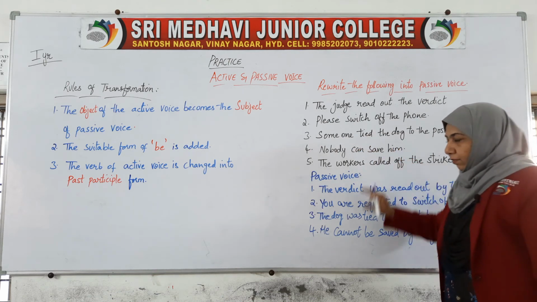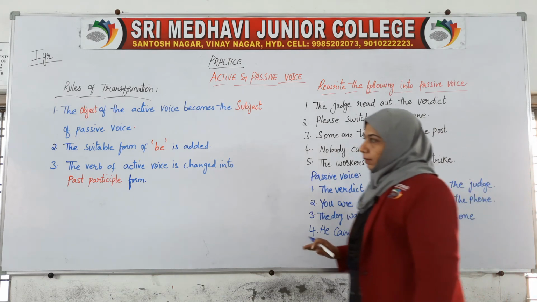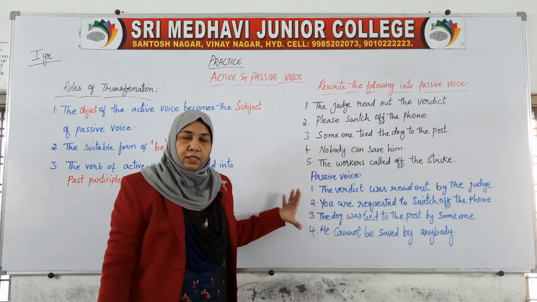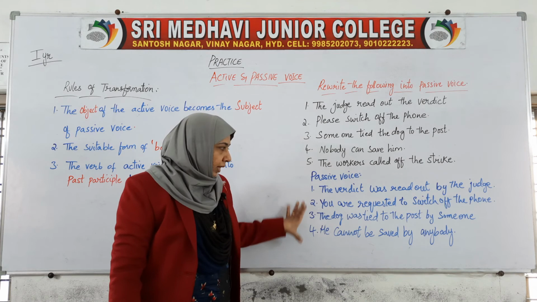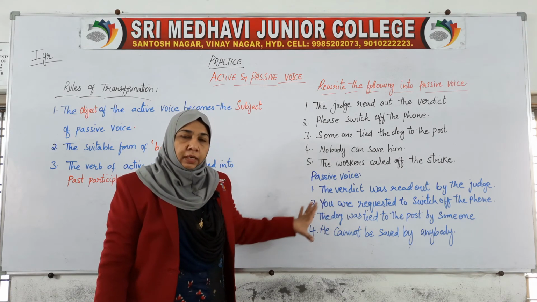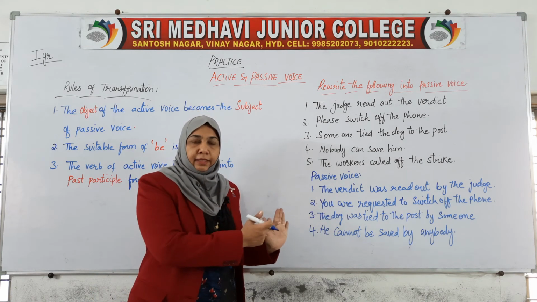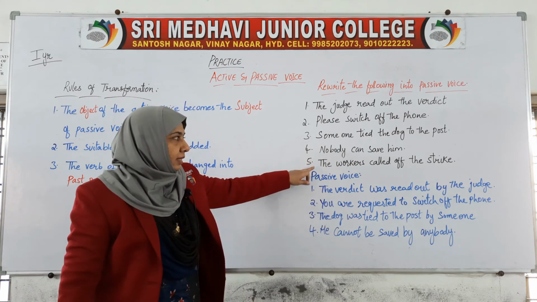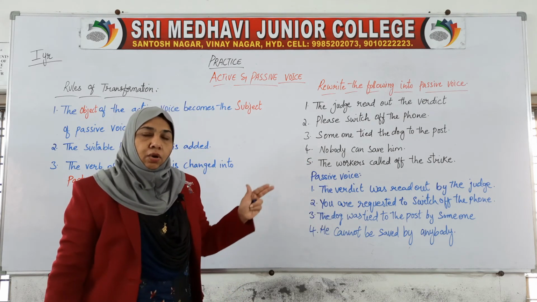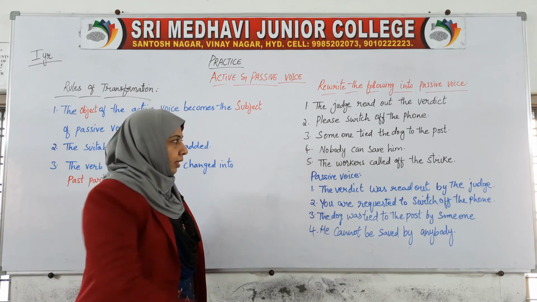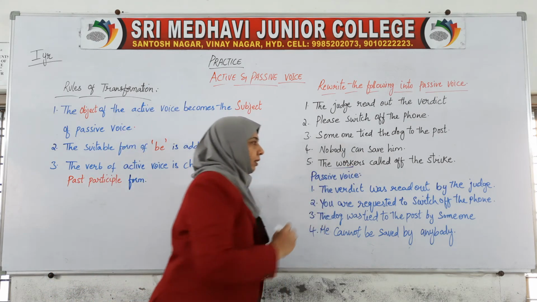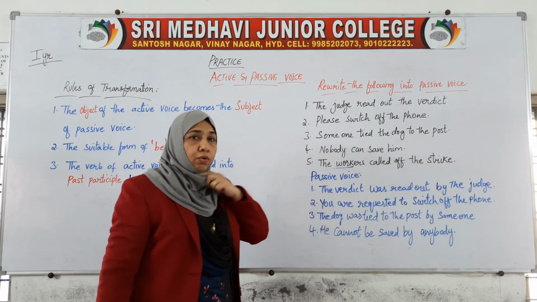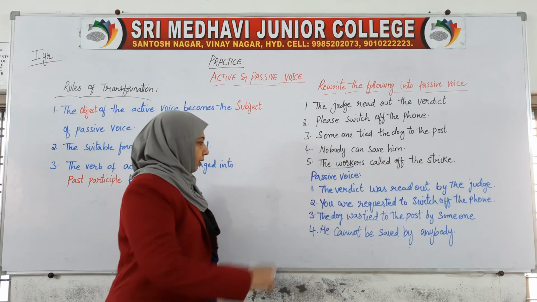It is in the active voice and we are changing it into the passive voice. I hope you are getting the answers properly. While writing, I am showing you where we are adding the be form and where we are changing the past participle. Now the next sentence is, the workers called off the strike. Here this is the subject, this is the verb, and this is the object. So how to write it down? Now I'll write the sentence here.